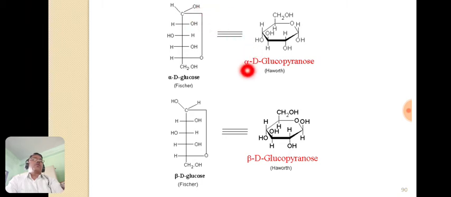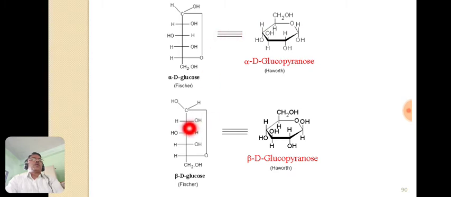So in the alpha D glucopyranose or alpha D glucose, this OH group in the Fischer formula is to the right side, and that's why it is below the plane of the six-membered ring of this pyranose ring.